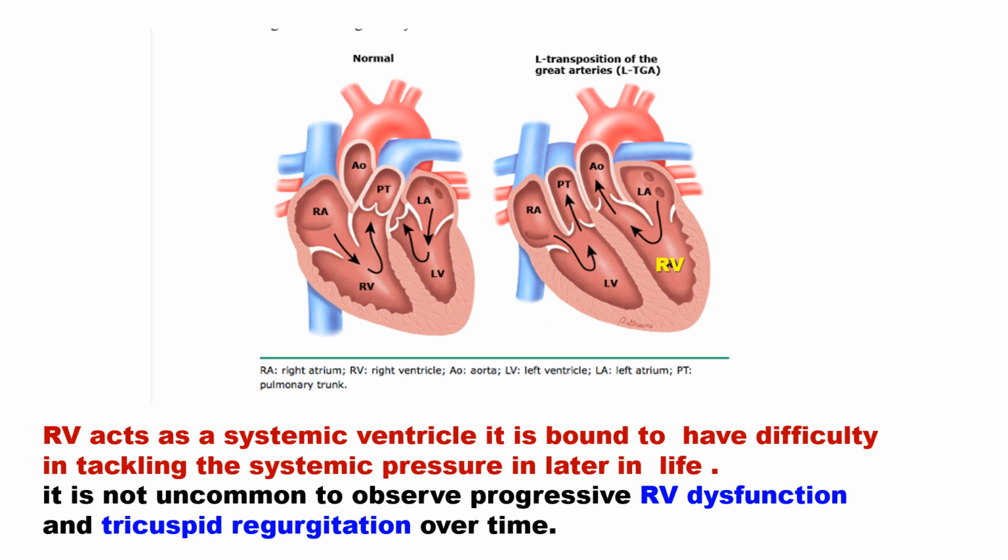The right ventricle therefore acts as a systemic ventricle and is bound to have difficulty tackling the systemic pressure in later part of life. It is not uncommon to observe progressive right ventricular dysfunction and tricuspid regurgitation over time.